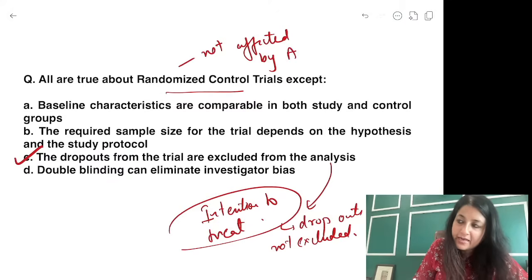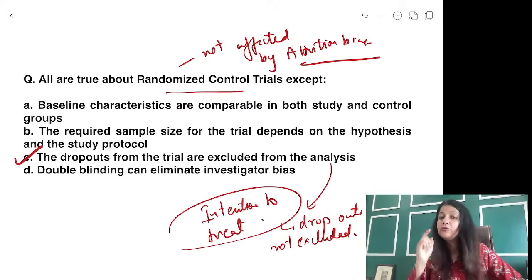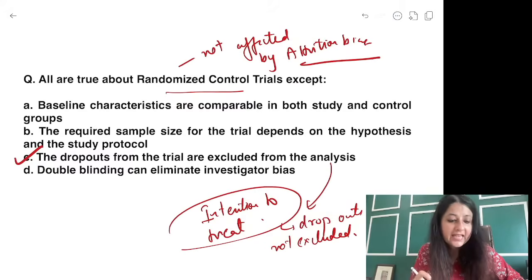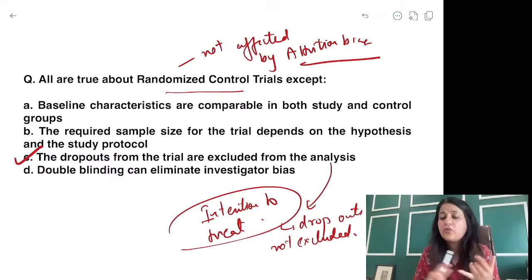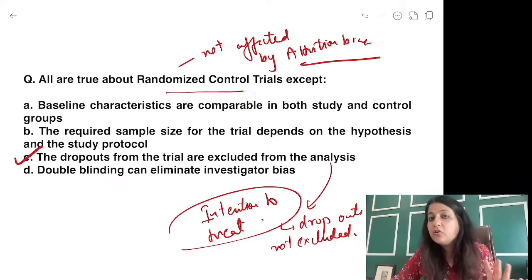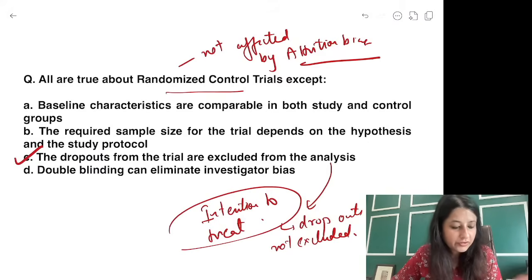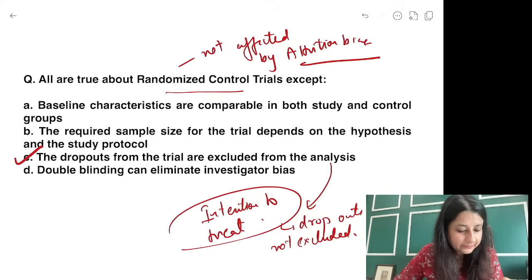RCT कभी भी affect नहीं होता by attrition bias, because if people leave my study in between, I can still do an in between analysis. Clear? Baseline characteristics are comparable. Required sample size depends on the trial. Whatever you're doing, just for one thing, that dropouts from the trial are excluded. No. Intention to treat set is not this thing.